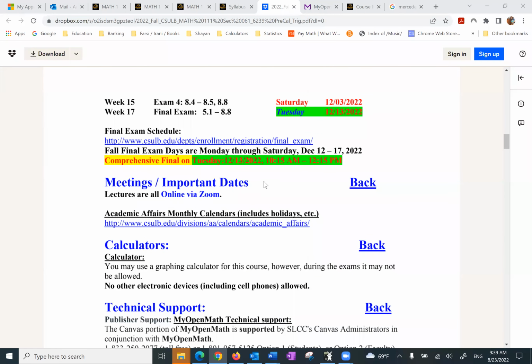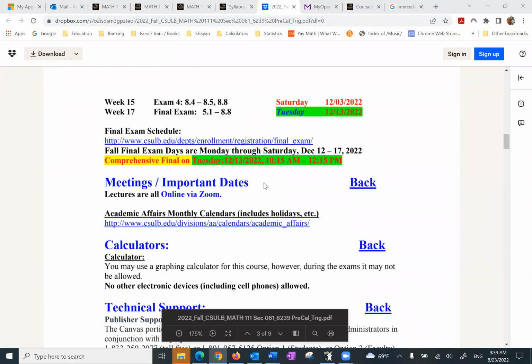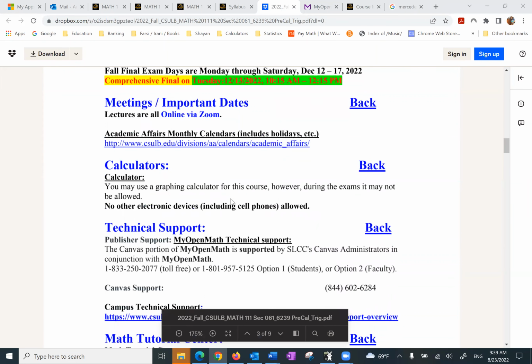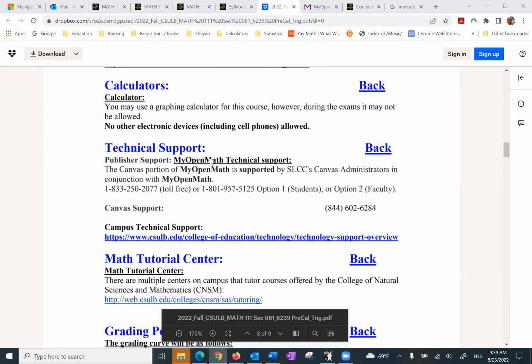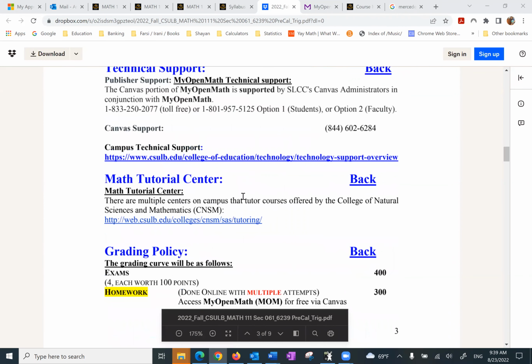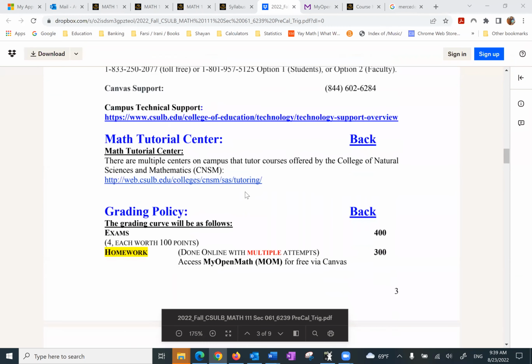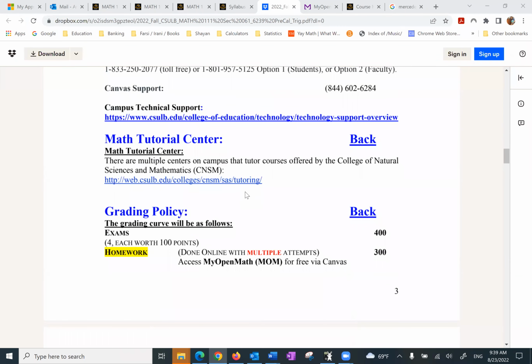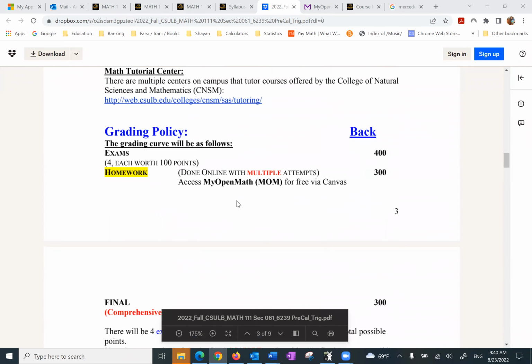Again, on the week of the exam, I will discuss that with more details. Meetings, important dates, calculators, tech support for My Open Math, for Canvas, for the campus community, math tutorial center offered by the department, grading policy.